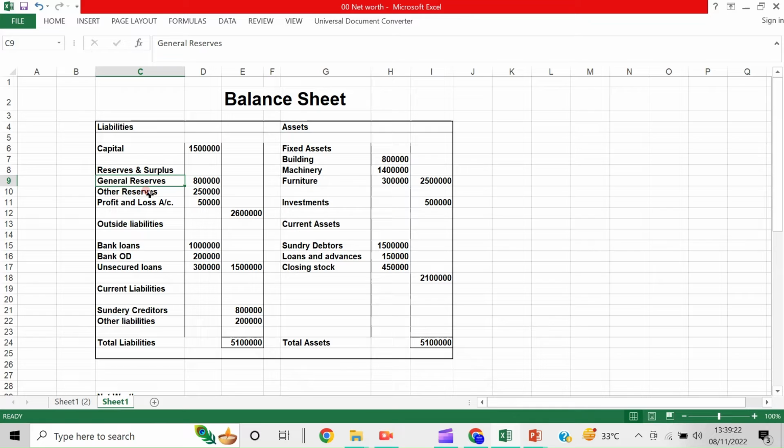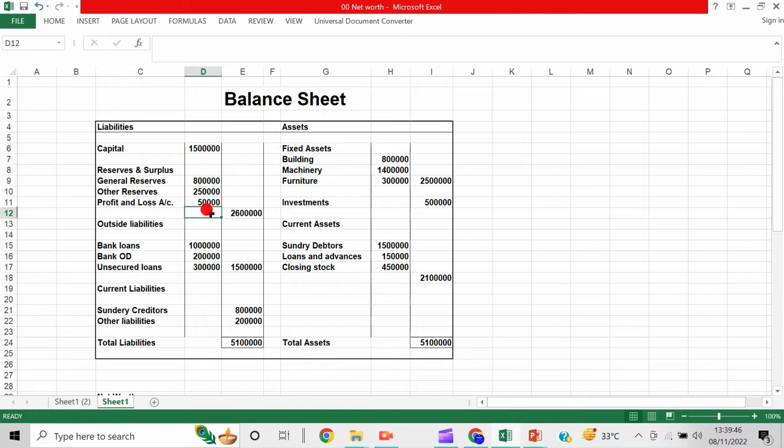After all other appropriations, whatever is remaining in the profit and loss account is also transferred to the reserves and surplus account. In that case it will be capital plus reserves and surplus, like 15 lakhs, and general reserve, other reserves and profit and loss account is 26 lakhs. Now in this case, the net worth will be 26 lakhs.